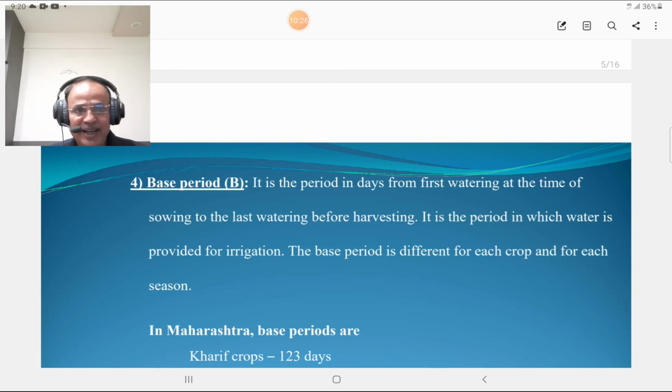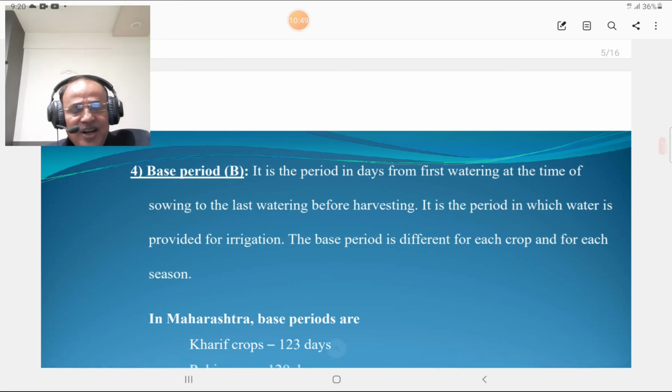Meaning base period is the period of first watering after sowing and last watering before harvesting. The base period is usually less than that of crop period. It is the period in which water is provided for irrigation. The base period is different for each crop for each season.